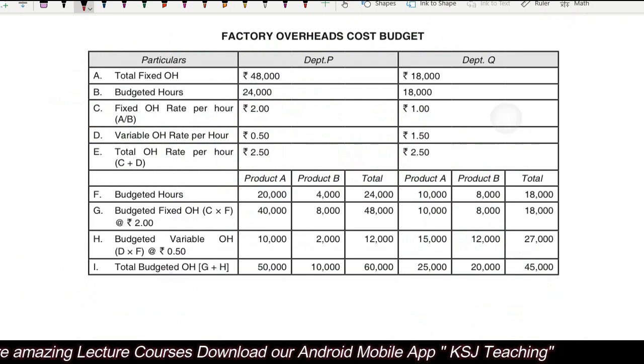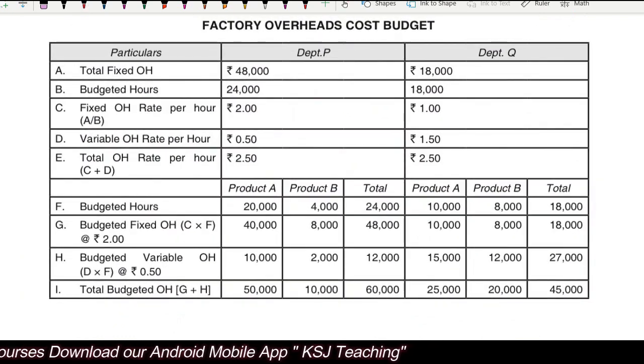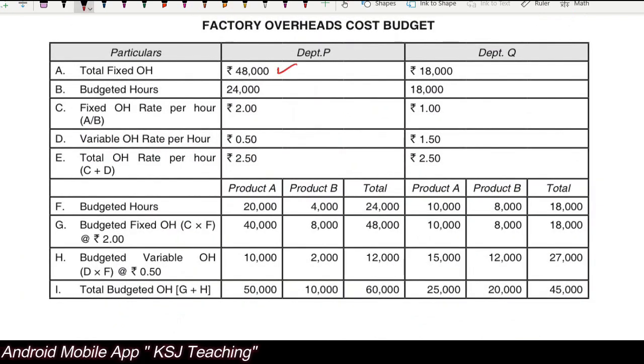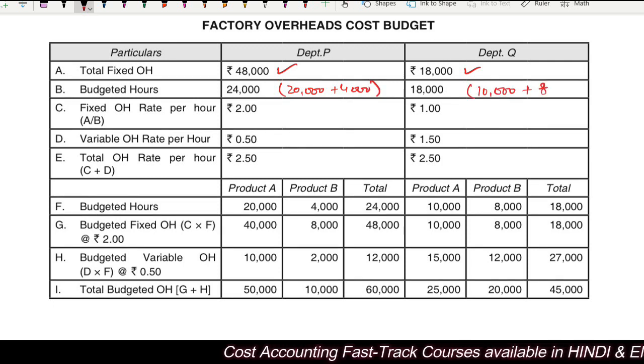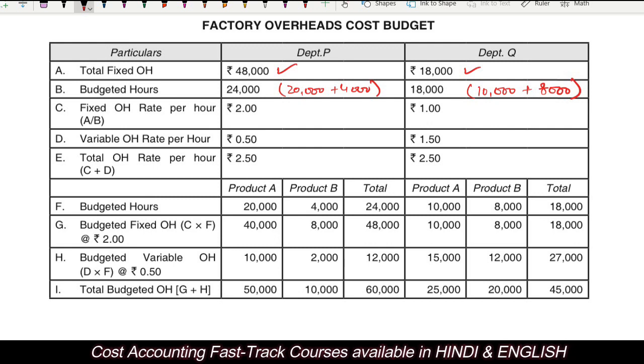Let's see. So department P and department Q, total fixed overheads 48,000 and 18,000. Budgeted hours, it is 20,000 in that particular department, right? 4,000, here 10,000 plus 8,000, right?